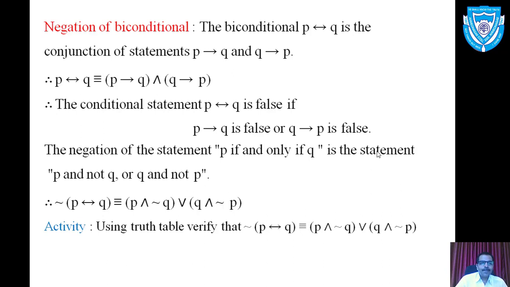So note that P double implication Q is equivalent to P implies Q and Q implies P.